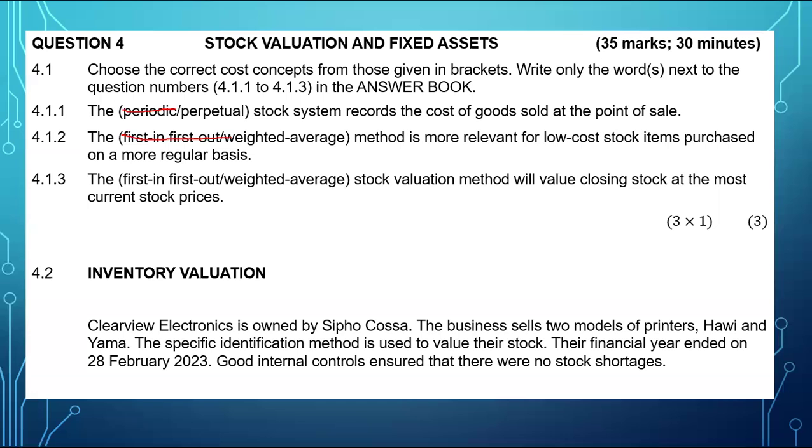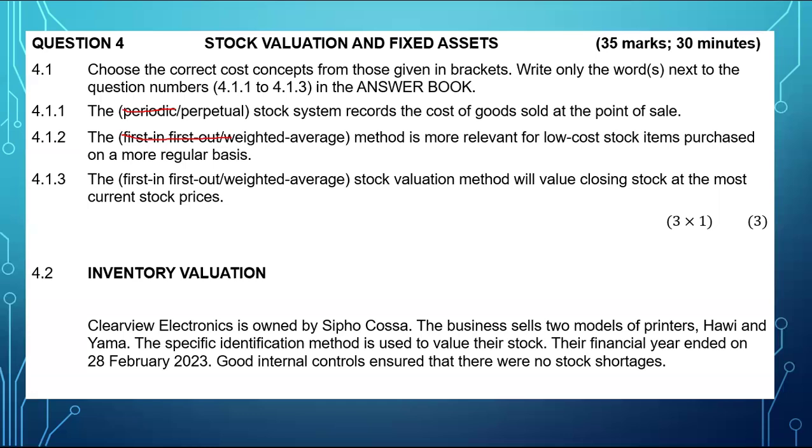And 4.1.3, the first in, first out or weighted average stock valuation method will value closing stock at the most current stock prices. With weighted average, remember you have a lot of stock items. You don't know when the other one was purchased. There's a lot of them, and it's hard for you to trace the cost price. So for this one, we know it'll have to be first in, first out method.